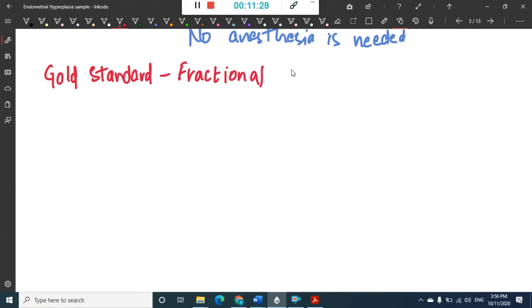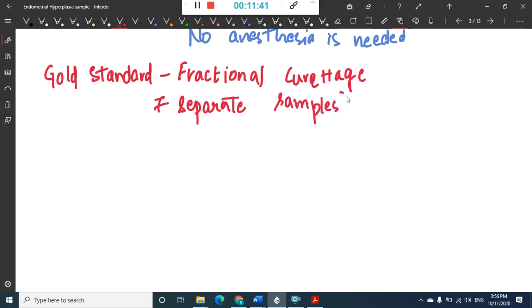In this fractional curettage, 7 separate samples are taken. This is the gold standard. But if you were asked what is the second best, the second best procedure is dilatation and curettage.